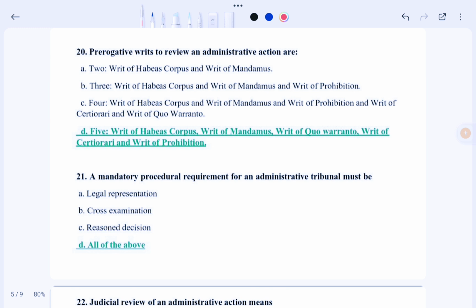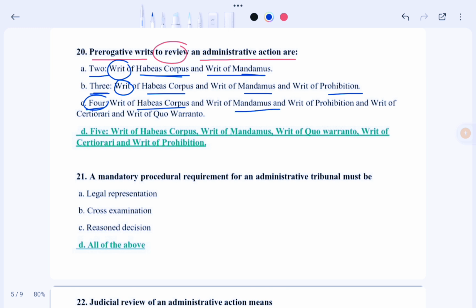The next question is: prerogative writs to review an administrative action are which of the following? Let's see the options. Option A has two writs mentioned, that is habeas corpus and writ of mandamus. And option B, see what is given: three writs, that is writ of habeas corpus, writ of mandamus and writ of prohibition. And option C has only four writs, that is habeas corpus, mandamus, prohibition and certiorari and quo warranto. And option D has a total of 5 writs, that is habeas corpus, mandamus, quo warranto, certiorari and prohibition. So in this case, our correct option would be option D.